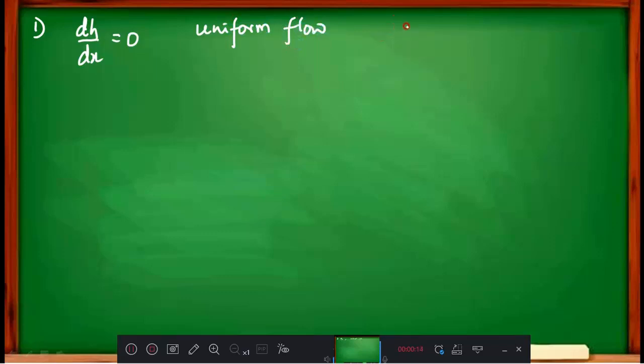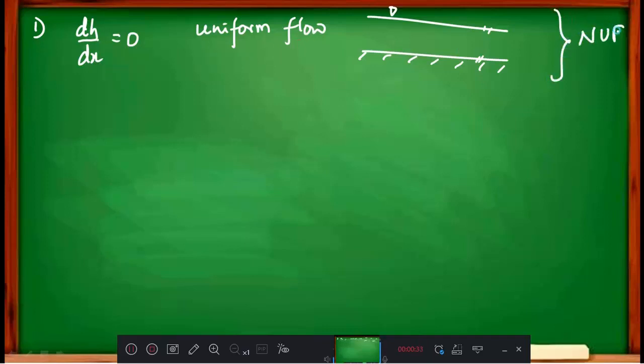Uniform flow means your bed slope and water surface are both parallel to each other. That is the first case, but we will not study dH by dx equal to 0. Why will we not study it? Because we are in non-uniform flow, therefore this condition may not occur in gradually varied flow.